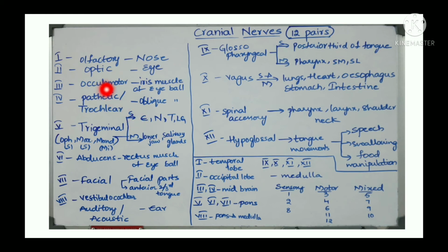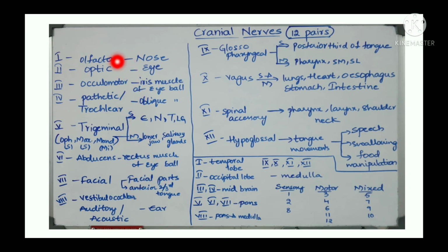Next, oculomotor. Oculomotor means it is a motor. It starts from the brain and ends in sensory organ. So it starts from the midbrain and ends in the iris muscle of eyeball. So read like this all the cranial nerves. If I explain all this now, it takes so much time. So I will read only the 12 pairs of cranial nerves.